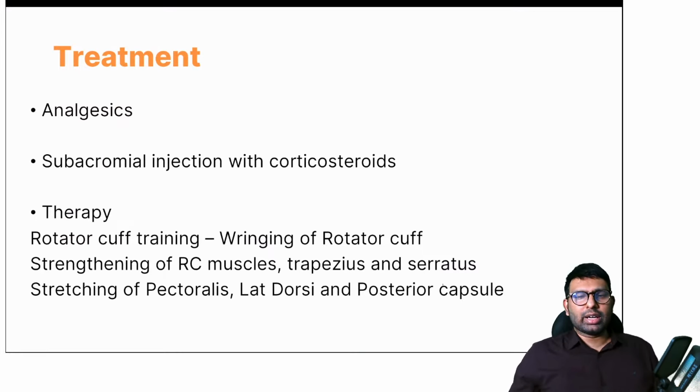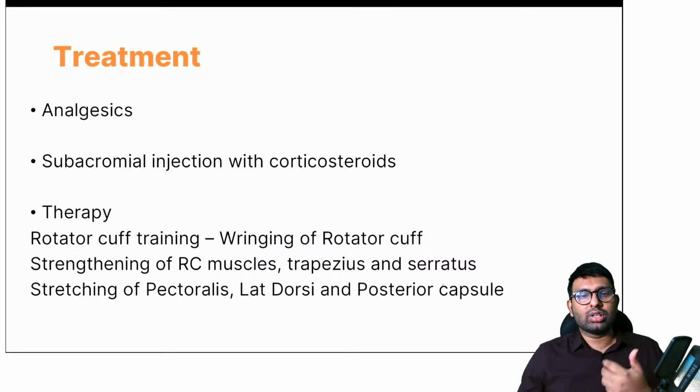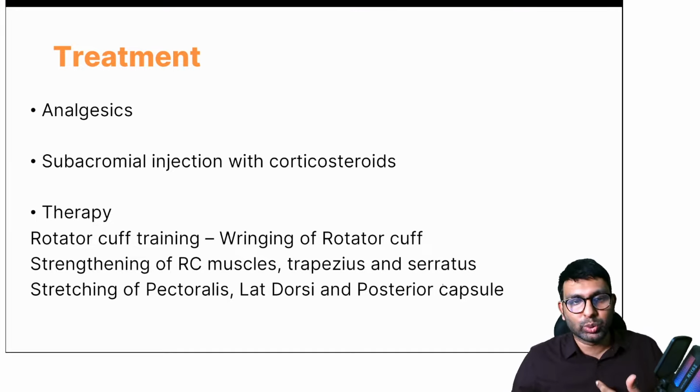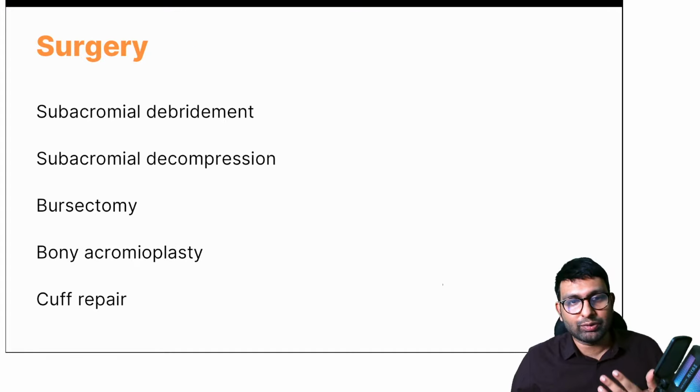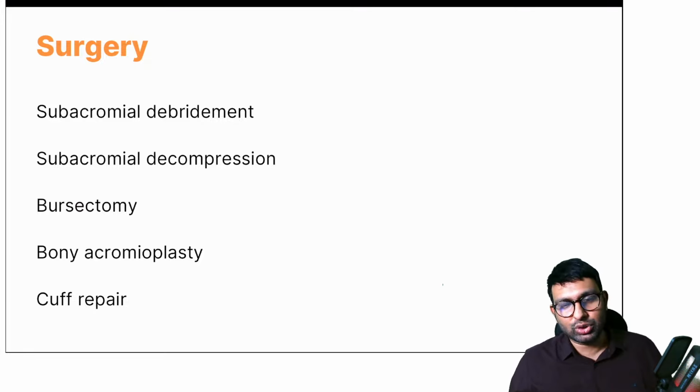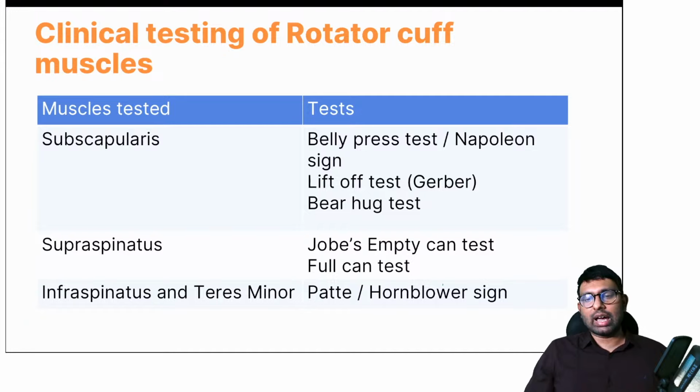Now treatment is very specific to the condition. Sometimes you'll give analgesics, or a subacromial injection of corticosteroids. If it is because of eccentric muscle movements, or in athletes, you will do rotator cuff training, strengthening of rotator cuff muscles, and stretching of these muscles. And if nothing is working, you will have to go for surgery, either subacromial debridement or decompression. If it is a bursa, you have to do a bursectomy. If the acromion is abnormal, you have to go for bony acromioplasty, or if the cuff is degenerated, you have to go for cuff repair. So these surgeries are tailor-made to the situation. Okay, so this was about painful arc syndrome.